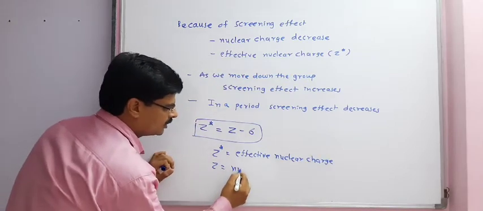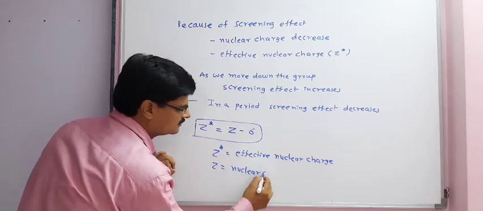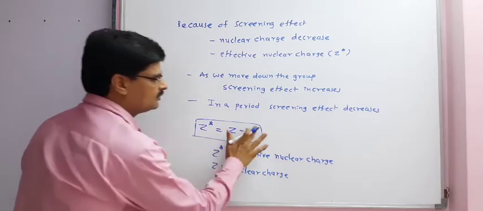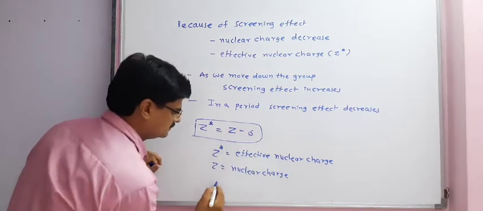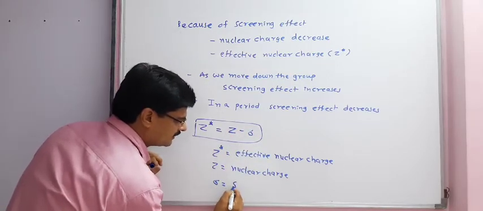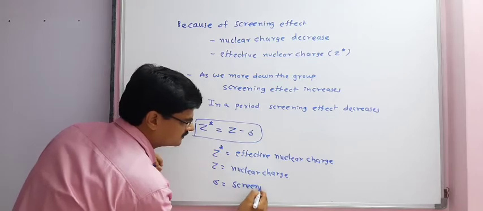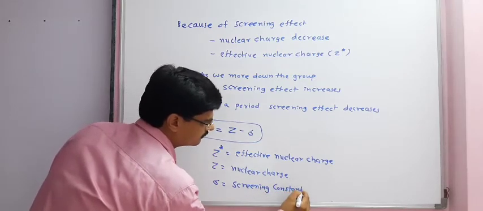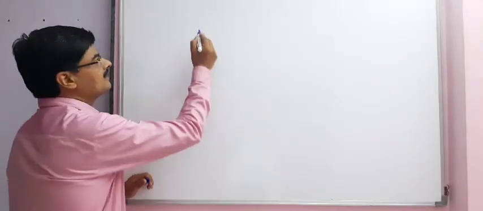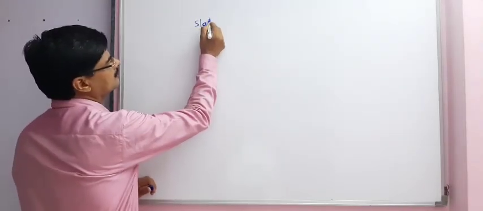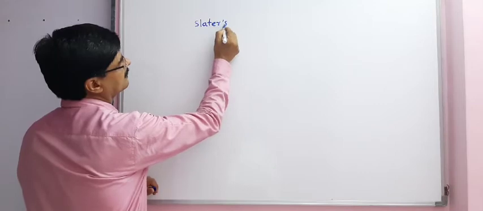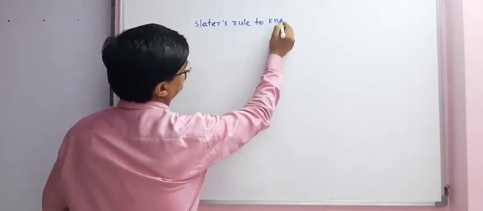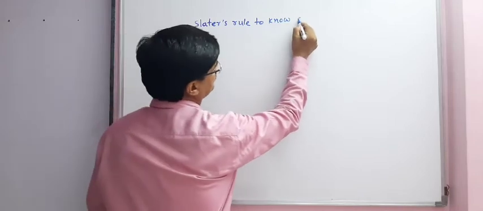Z is equal to nuclear charge and sigma is known as screening constant. Slater's rule to know screening constant.